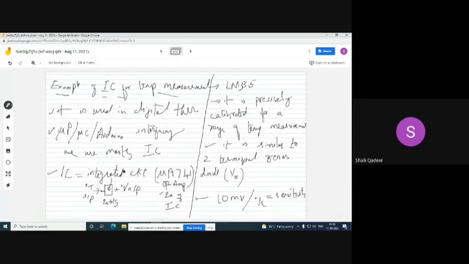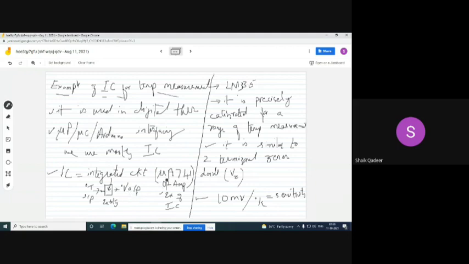IC stands for integrated circuit. It means that most of the circuit is integrated in one single chip to perform a definite operation, which can also be called an entity. If a temperature is given as the input to this integrated circuit, we can see the corresponding output.